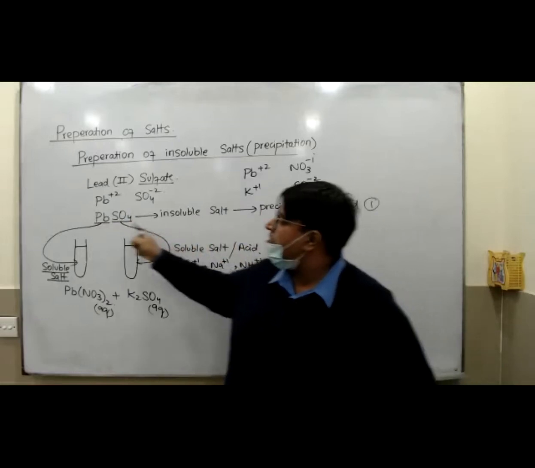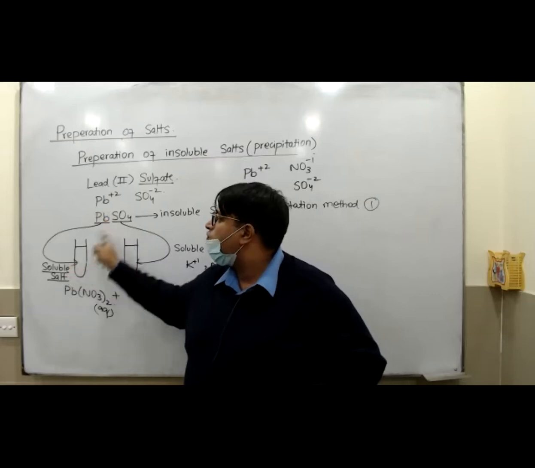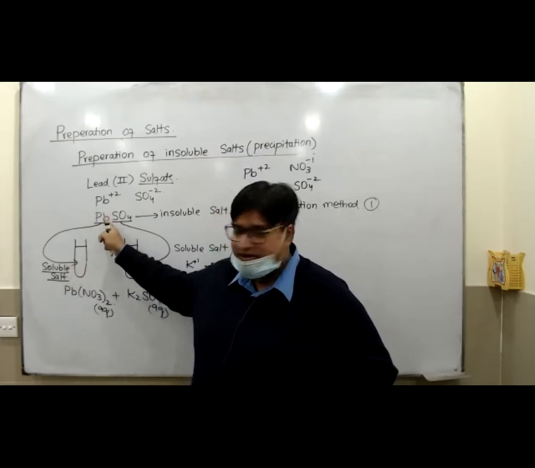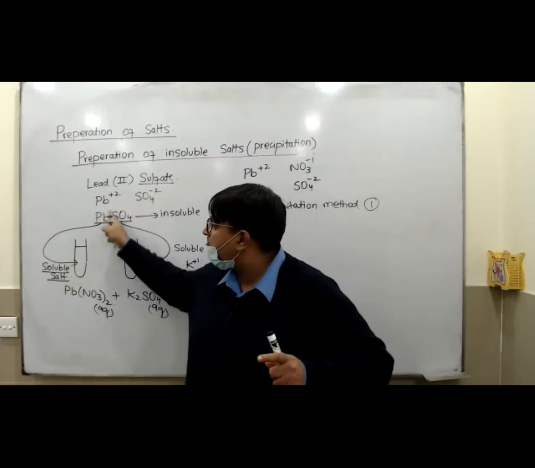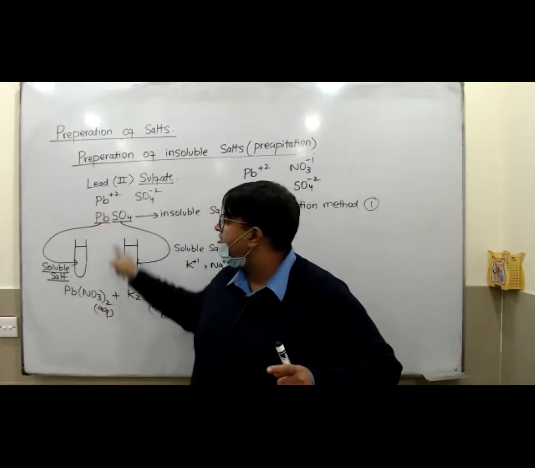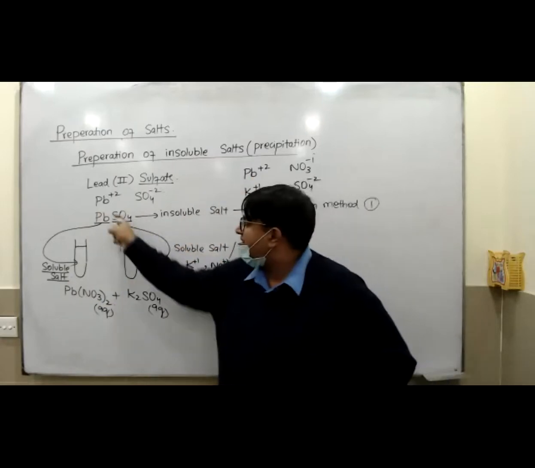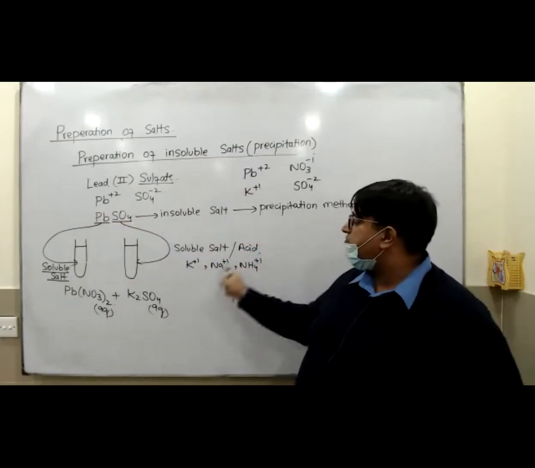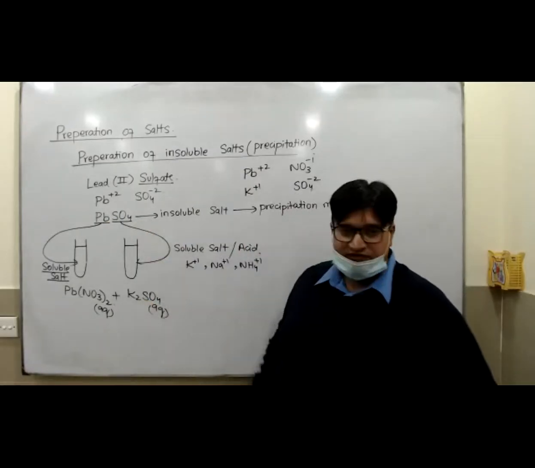The second step: this is lead sulfate. You can take anything which is soluble and has lead inside it. Nitrates of all things are soluble, so the first thing, nitrate should be taken, lead nitrate. You can make the formula. And the second thing, join it with potassium, sodium or ammonium. Potassium sulfate.